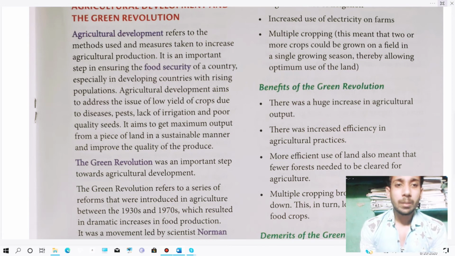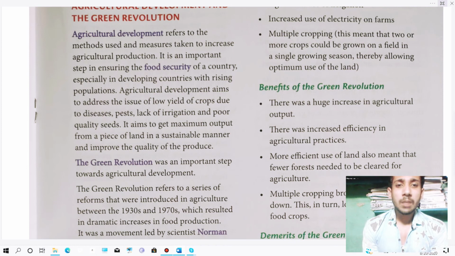Agricultural development aims to address the issue of low yield of crops due to disease, pests, lack of irrigation, and poor quality seed. So why do we need agricultural development? Because there have been a lot of issues regarding the crops. Sometimes the crops get some disease, or pests destroy the crops, or there is a lack of irrigation, meaning the low water retentivity of the soil, and poor quality seed. These are the reasons the crops won't grow and the production will be less.